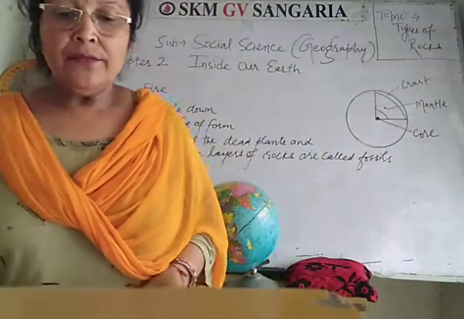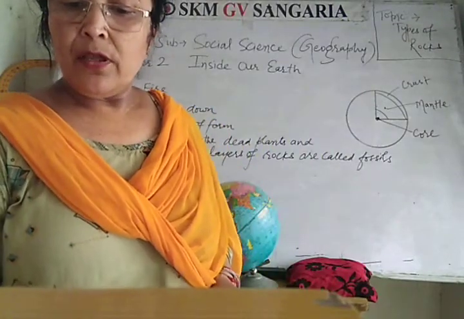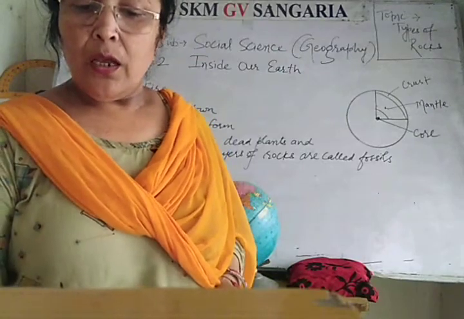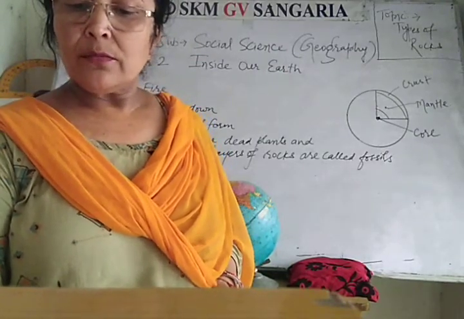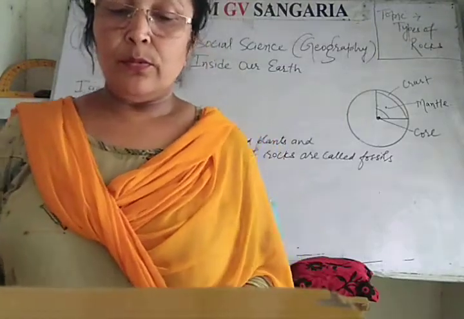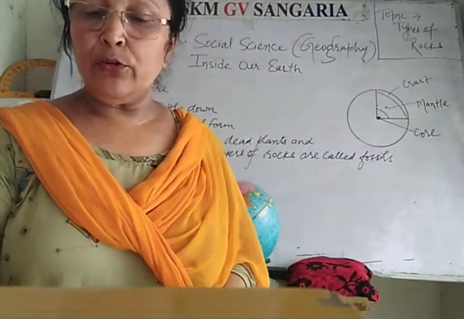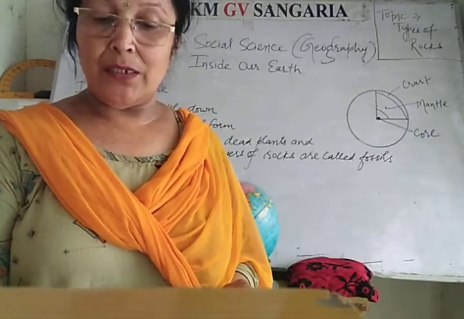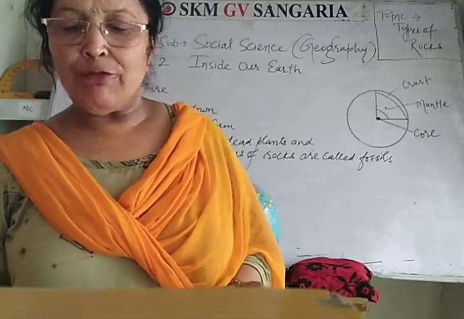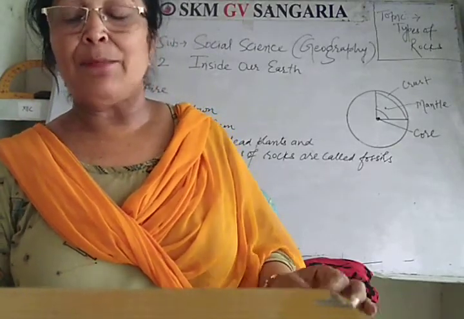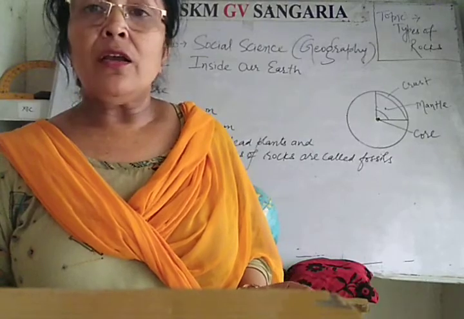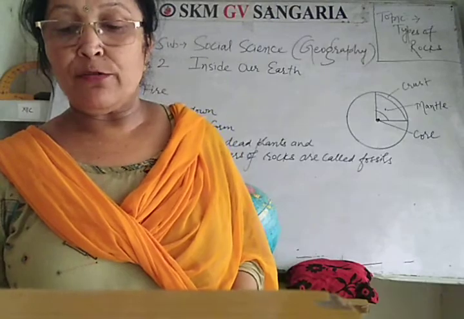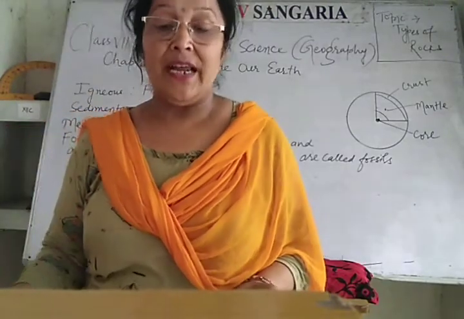Rocks so formed are called intrusive when molten magma cools down inside the earth's crust. Since they cool down slowly, they form large grains. Granite is an example of such a rock. Grinding stones used to prepare paste and powder of spices and greens are made of granite.